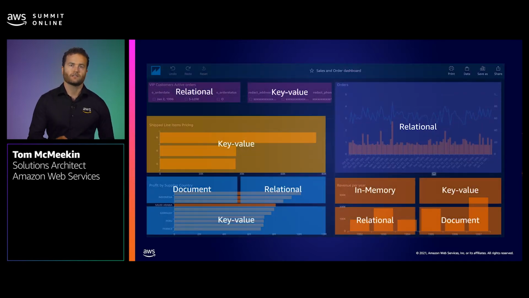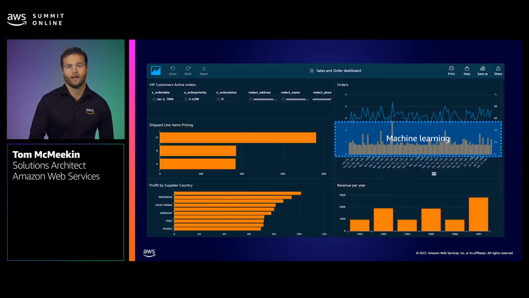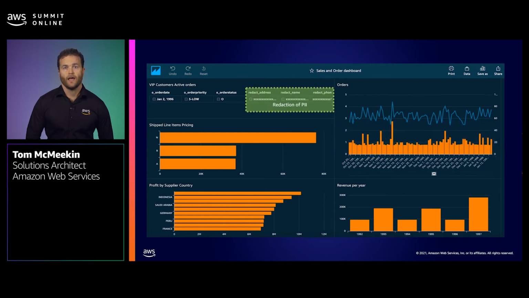You will see how insights on the dashboard can be derived from various different data sources and database technologies without the need to perform heavy data movement using traditional data integration methods. Here we have a combination of relational, in-memory, document, and key value data sources being queried using federated queries. Additionally, you will see how to embed machine learning via SQL to enrich your ordered data to perform detection of anomalous orders made by customers. And we'll establish lightweight controls to perform data redaction on sensitive data to prevent exposure.